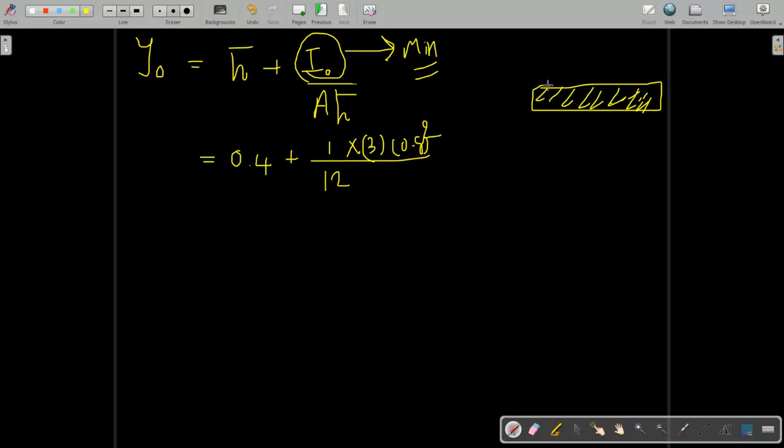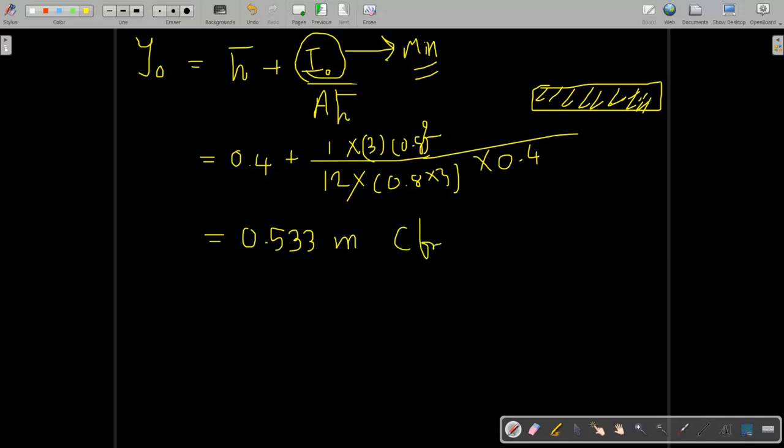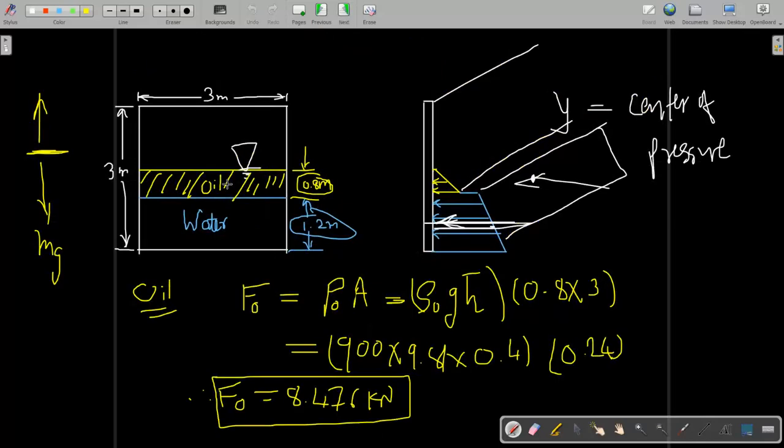So we take the minimum moment of inertia of this projected area, and the area is 0.8 into 3, and h bar is again 0.4. When you solve this, you will get 0.533 meter. And from where? This is from the free surface, as I've shown in the figure, at the free surface by the triangle.